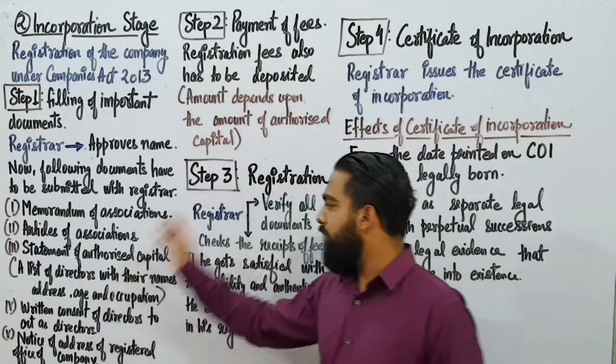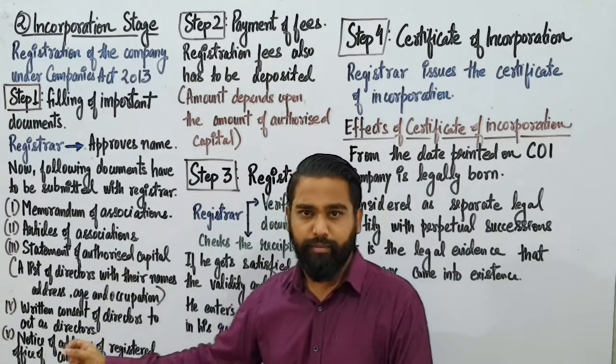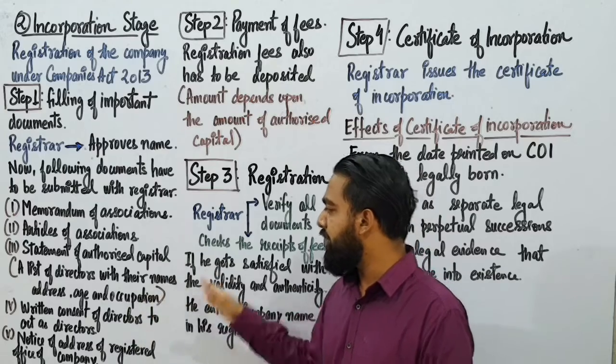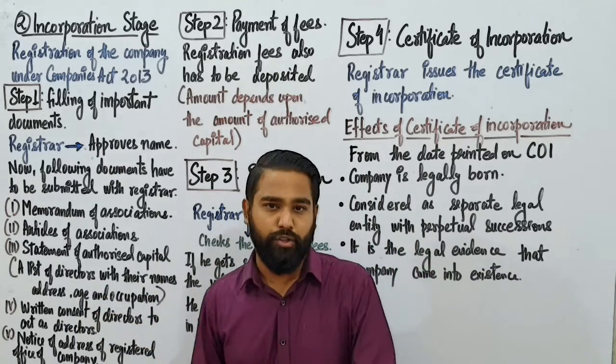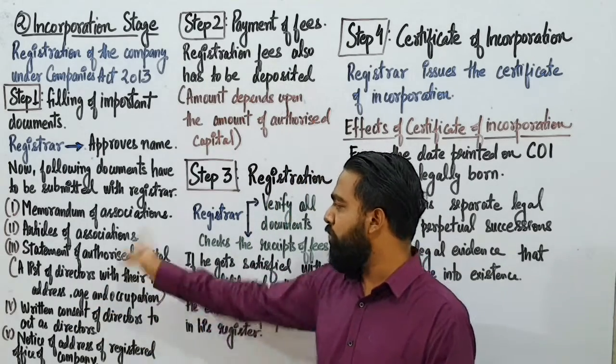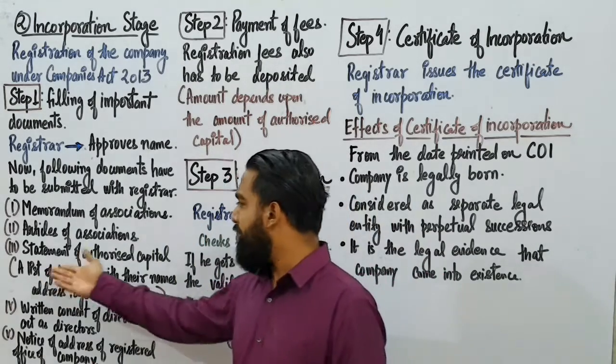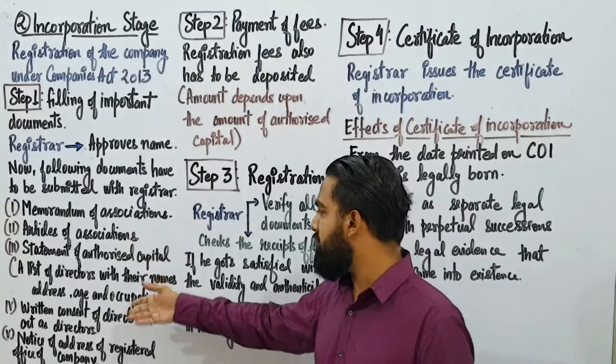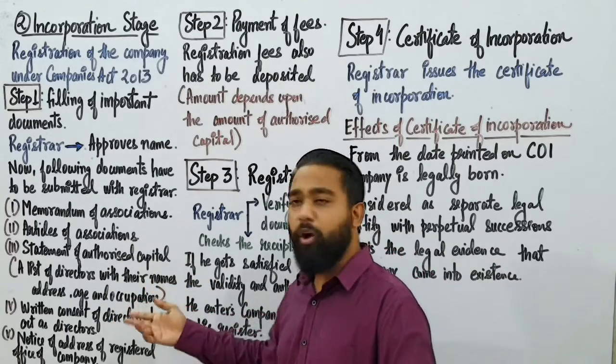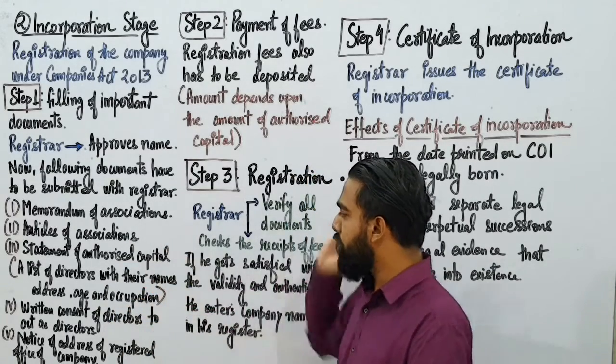And along with that you have to provide a list of directors, with their names, address, age and occupation. So all the details along with the authorized capital. There are people who invest money, right? So you have to list the names of the directors and their address, age and occupation. So this is also required.